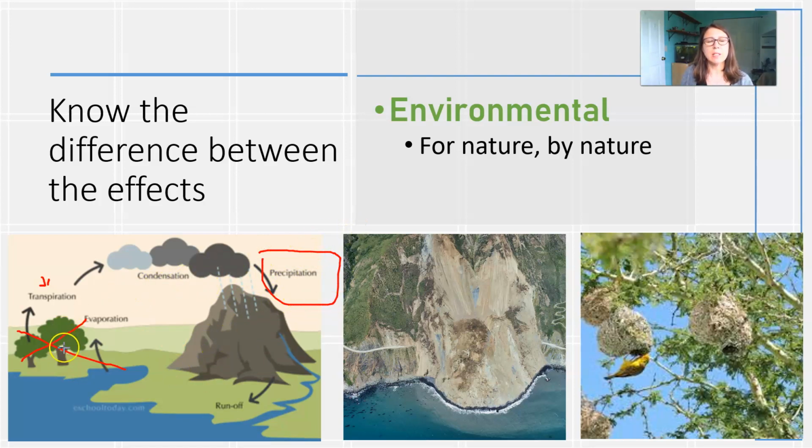What's the environmental effect of deforestation? Well, it could result in an increase in mudslides. We no longer have those tree roots there to stabilize the soil, yet that still isn't the environmental effect. The environmental effect might be the increase in turbidity in the coastal waters. That increase in turbidity could smother out aquatic organisms such as corals, or in this case, this is the Big Sur coast, so it could smother out the kelp forest there and impact the food web. The loss of the trees themselves could also result in a loss of habitat.